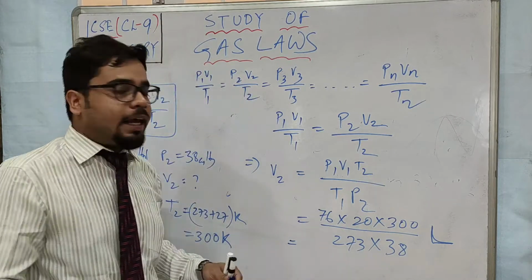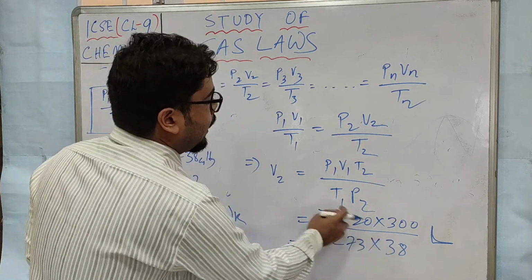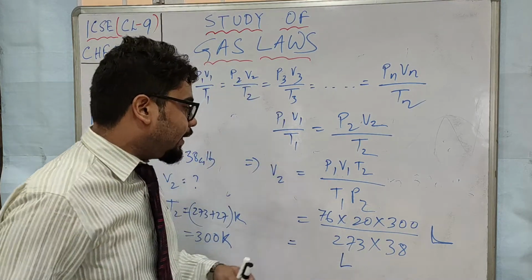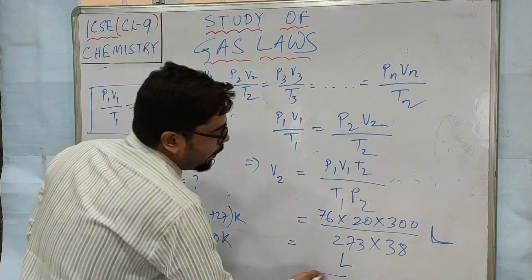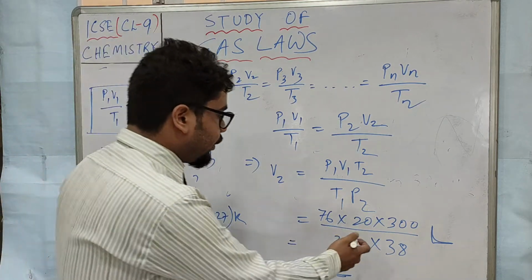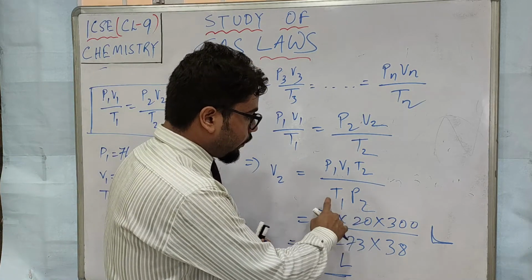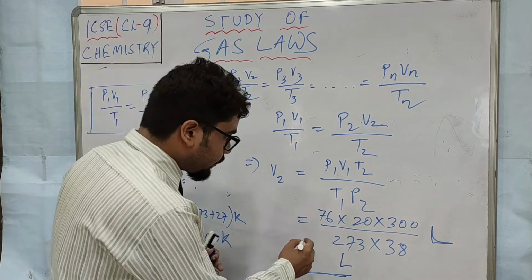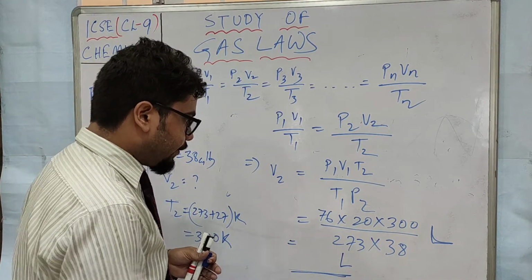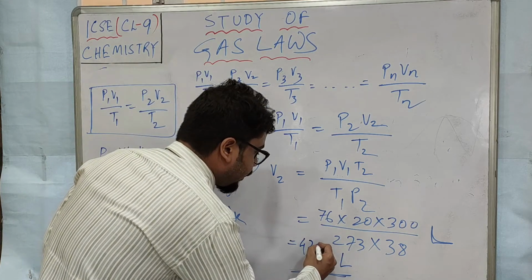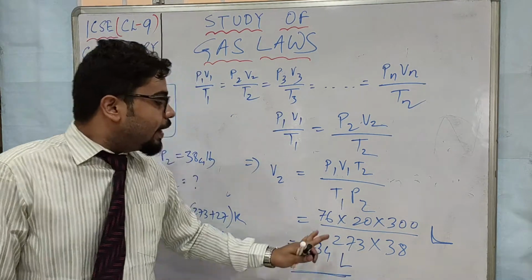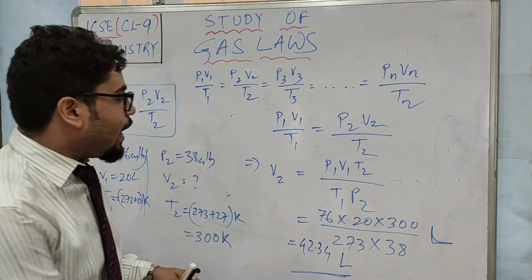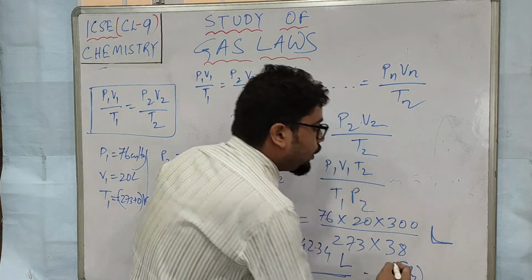So I know you are very good at calculating, okay? So if you just calculate, it will be 2. Whatever comes will be in liter itself, okay? So this is how you have to solve these problems. If I do this calculation, it will be 2 here, so 600. It will be almost 40 point some liter, yes, 42 point some, like 42.34, it will come. But you can take time to do the division and multiplication very nicely, and after that here you have to write the answer. So you have numerically solved it.